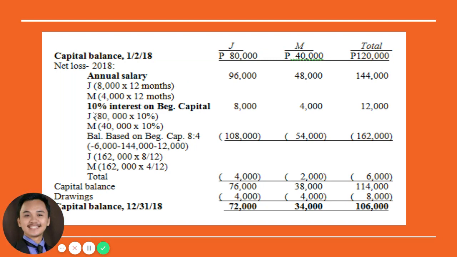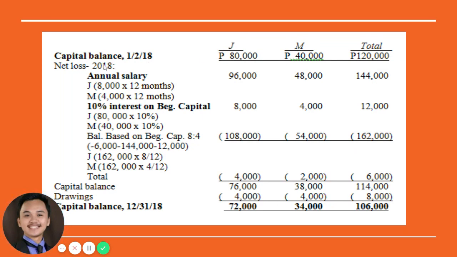And then you have their interest also based on their beginning capital. So 80,000 times 10% for J, and then M 40,000 times 10%. So that's 8,000 plus 4,000. So we have a total interest of 12,000. So according to the rule earlier, any remainder in the profit or loss will be divided based on their beginning capital for the first year. So therefore, how much is left?